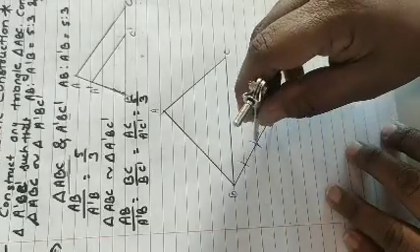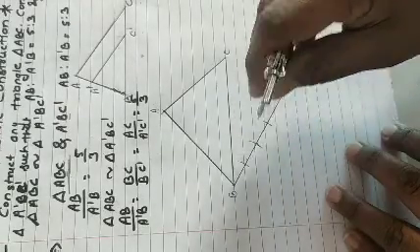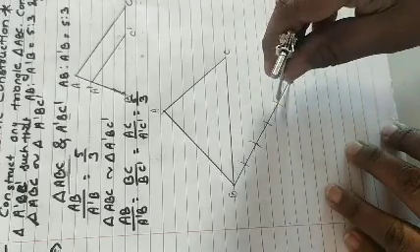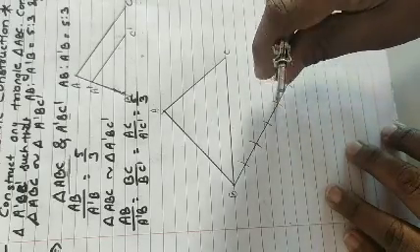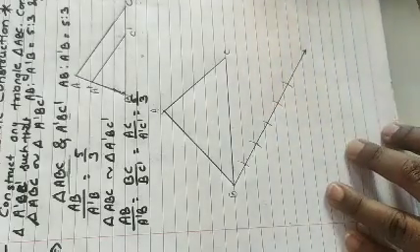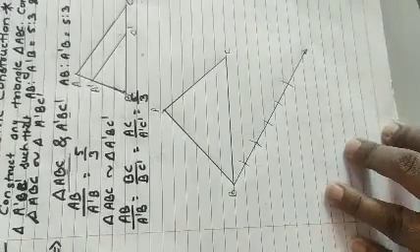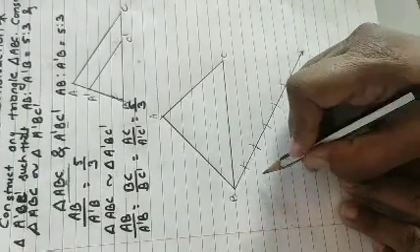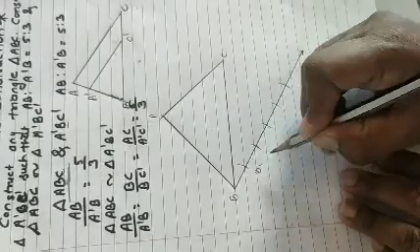Whenever you are doing a geometric construction you have to sharpen your pencil very nicely, then only there will be no mistake. If the pencil is broad you will notice that there will be a difference of 1 mm in the construction. So here is my point B, so I will name it here B1,